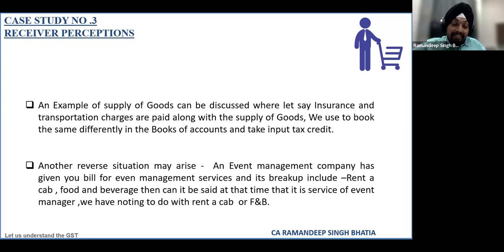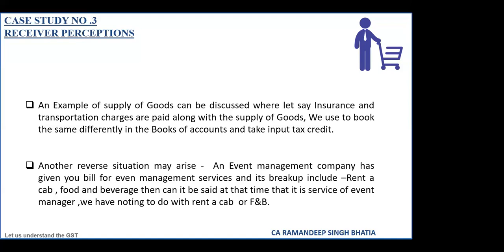But sir, I have heard from my friend from Maharashtra that this kind of objection has come up in the departmental audit itself, where they are checking the bifurcation in the bill and saying that for food and beverages and rent a cab we will not be allowed to take the input tax credit. When I say invoice management company, the actual services are taking place. But yes, if things can be planned well in advance, then for food and beverage we can take a separate bill, take a 17(5) disallowance and close the matter there. Because if we leave it to the officer to decide, then obviously he will take the revenue side only.